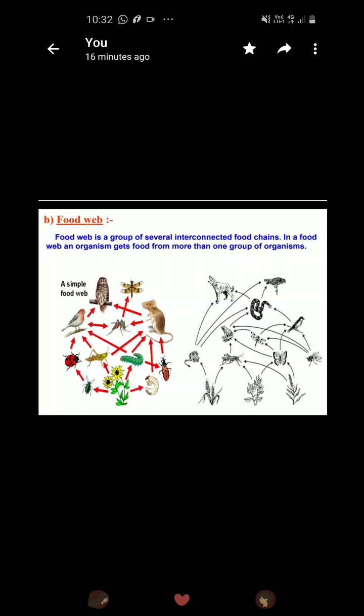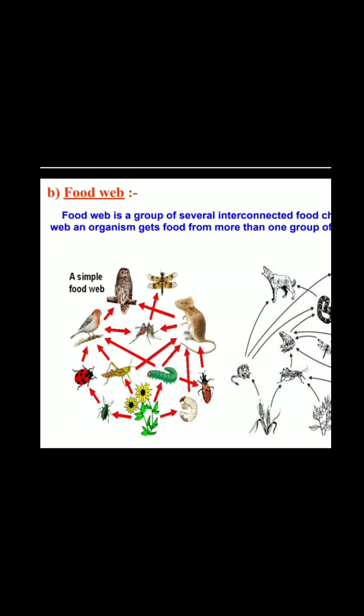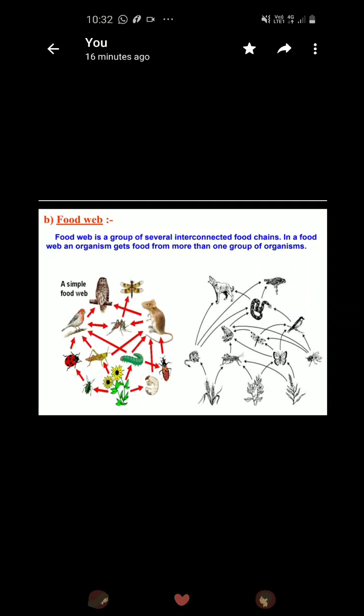In a food web, an organism gets food from more than one group of organisms. Here you can see the example also. This is a food web where a plant is there, and it is eaten by so many other animals. Then you can see further that these are the interconnected food chains which are there in the food web.